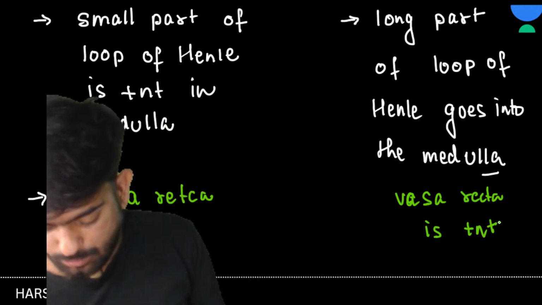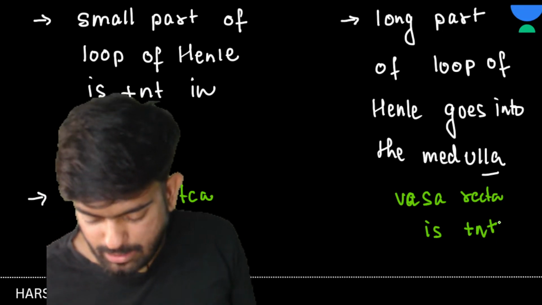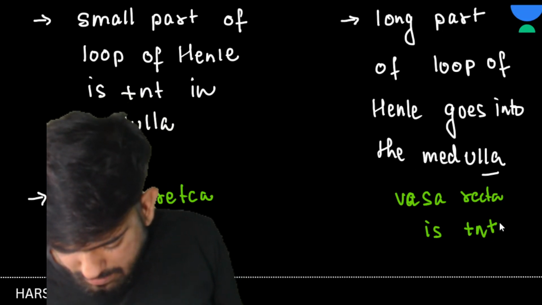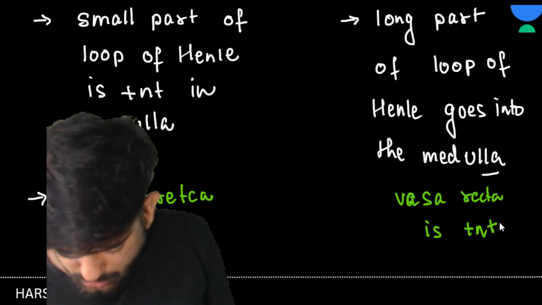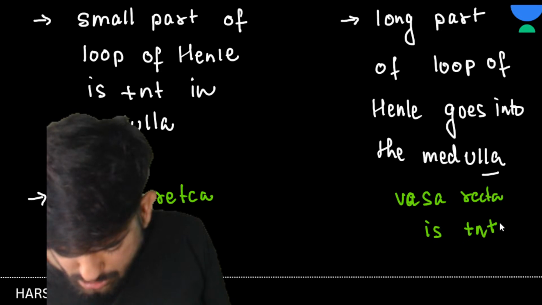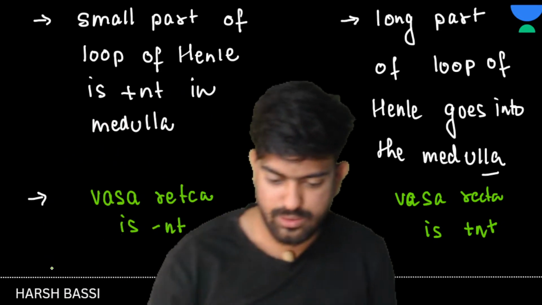Okay, now let's talk about the kidney functions. So, the mechanism of urine formation. Let's see how urine formation takes place.